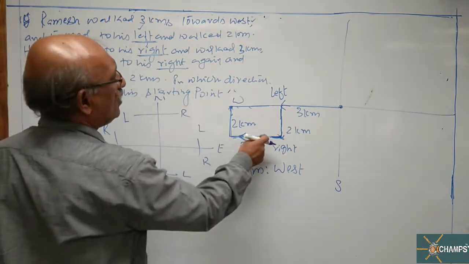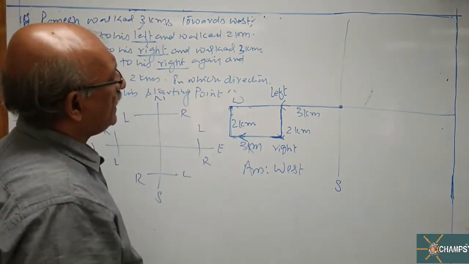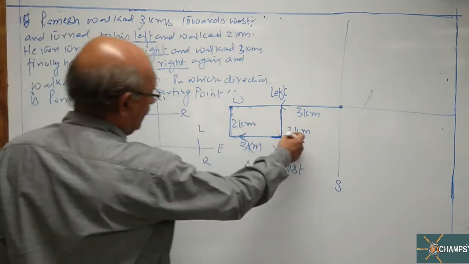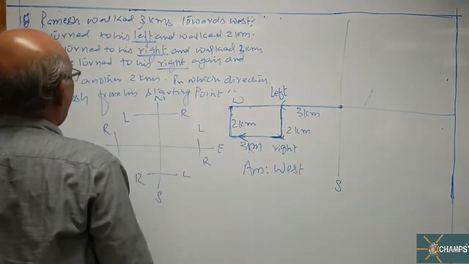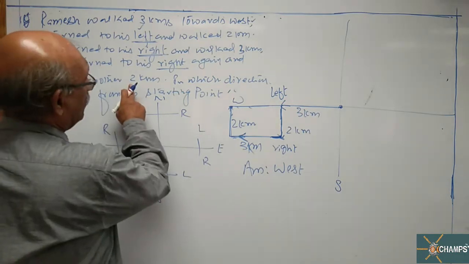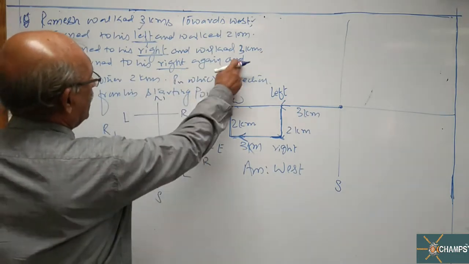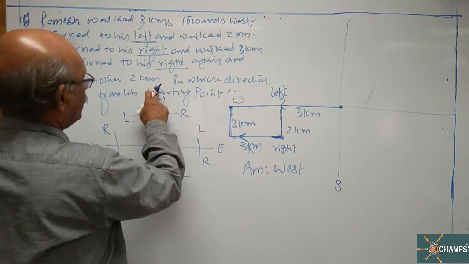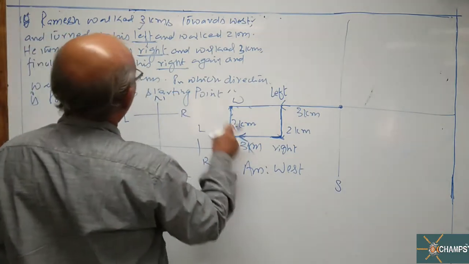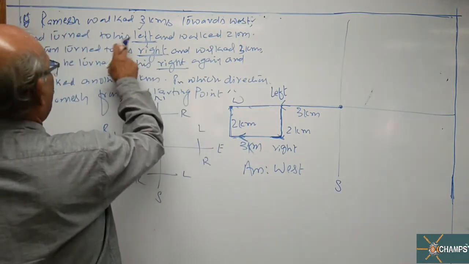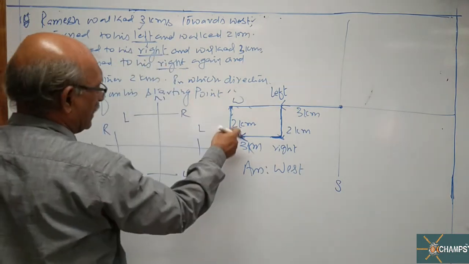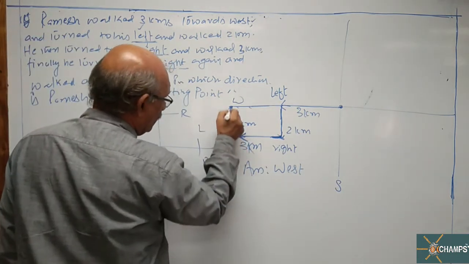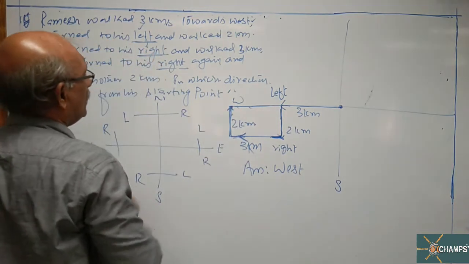And walked 3 kilometers. After walking 3 kilometers, finally he turned right and walked another 2 kilometers. Left turn is over, right turn is over, again right turn. Right turn means again towards west. Look at this, sir.